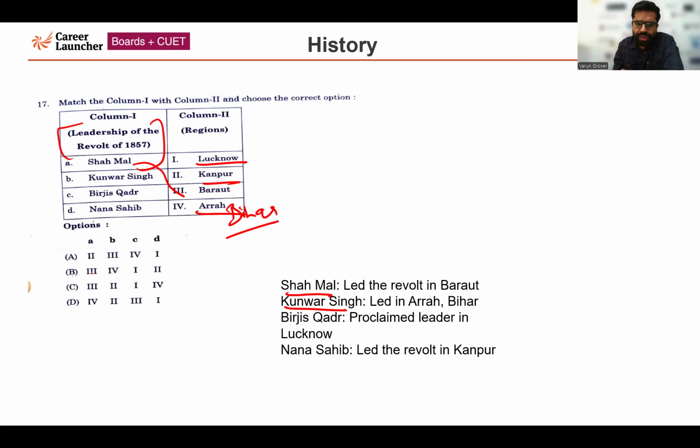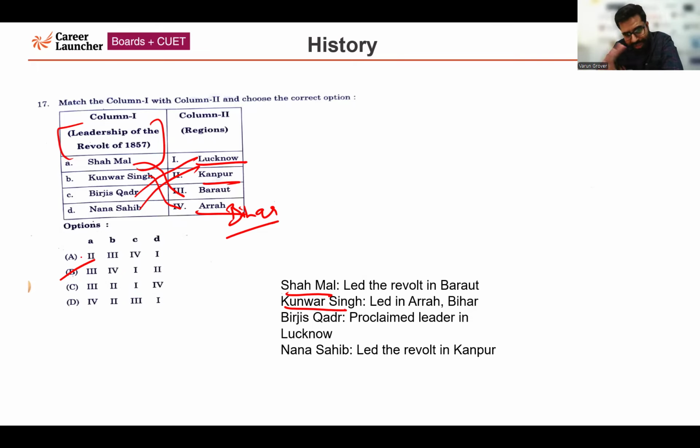So A is going to be 3. Either it could be option B or option C. Kuvar Singh is related to Bihar, so Ara in Bihar, B is going to be 4. So the correct answer is A3, B4. Only one option has A3, B4. C1, that is Birjis Qadir, Lucknow, Nana Sahib, Kanpur, D2. The correct answer is option number B.